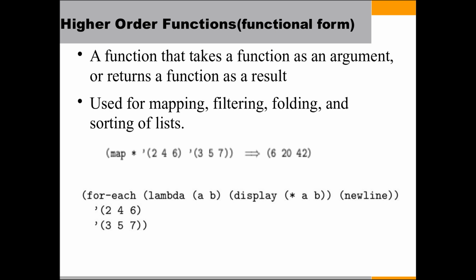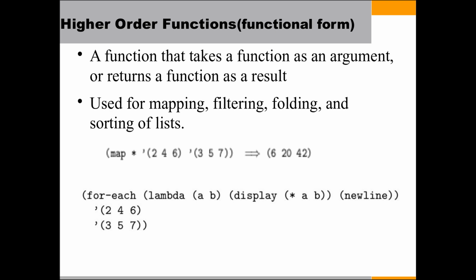The scheme version of map is slightly more general. That is, it takes as arguments a function and a sequence of lists, and here it may be as many lists as the function can take arguments. The condition is that all lists must be of the same length. It can take any number of lists as arguments, but all the lists must be of the same length. Here only 2 lists are taken.